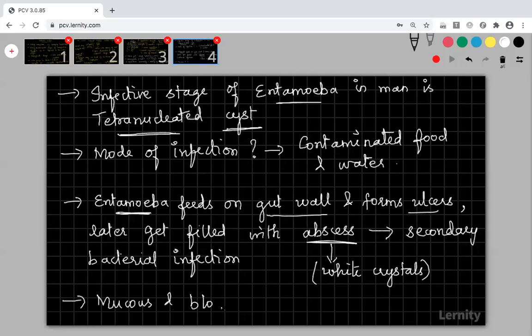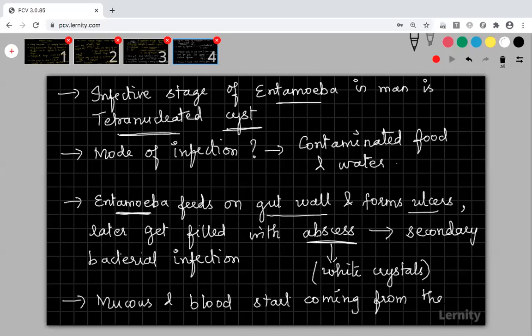Now as it is continuously feeding on the gut wall, there will be rupturing in the wall of your alimentary canal, and because of this rupturing, mucus and blood start coming from the gut.